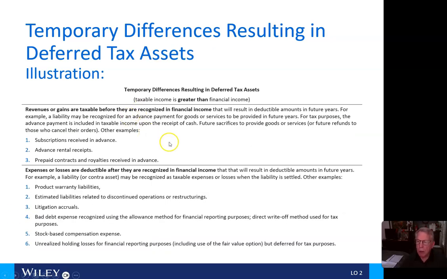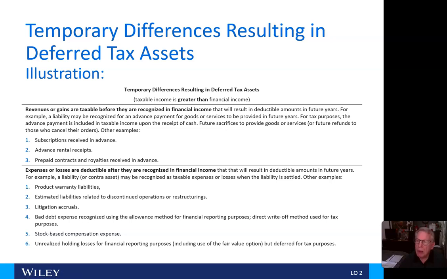Okay, so let's take a look at temporary differences resulting in deferred tax assets. Revenues or gains are taxable before they are recognized in financial income. And in this case, taxable income is greater than financial income. So in this case, that will result in deductible amounts in future years.